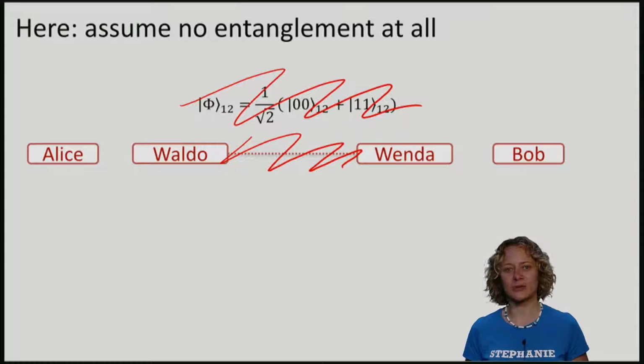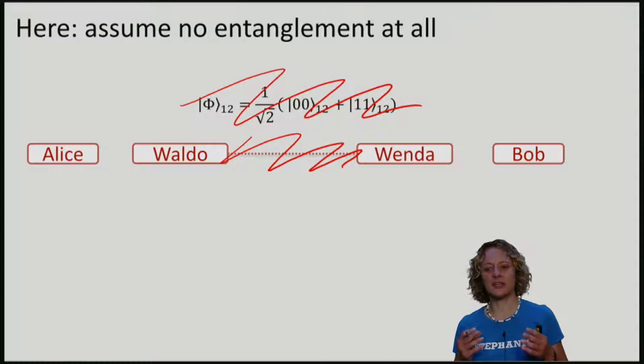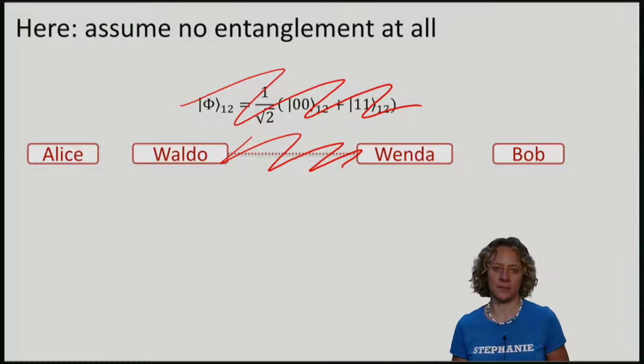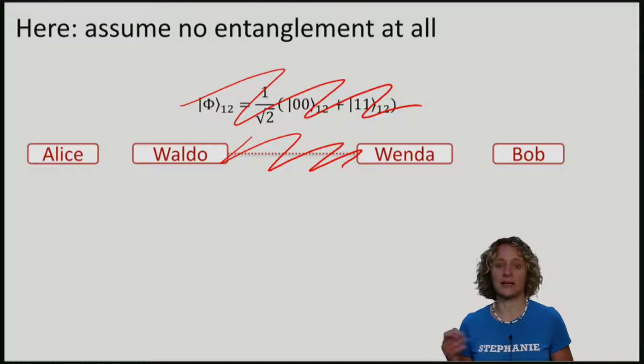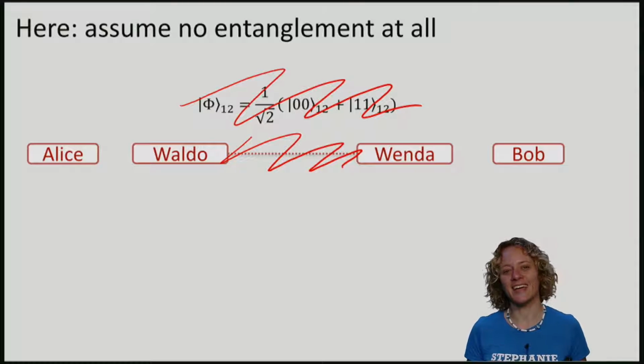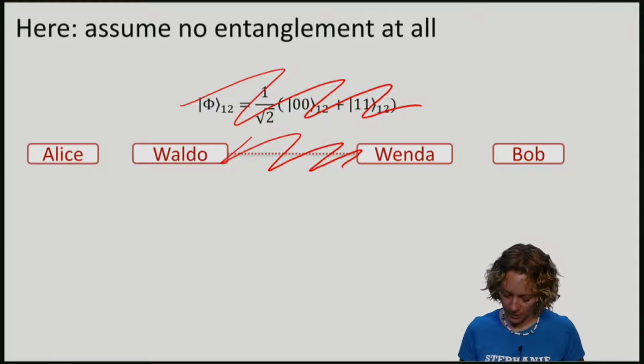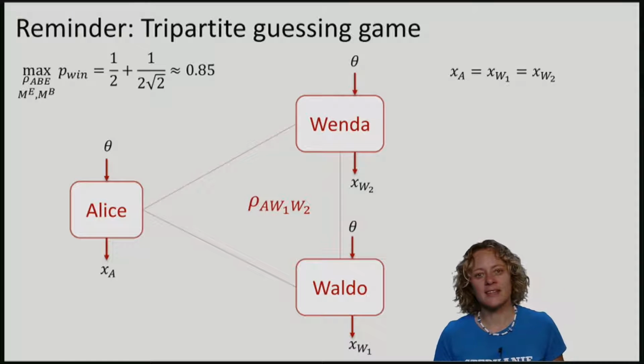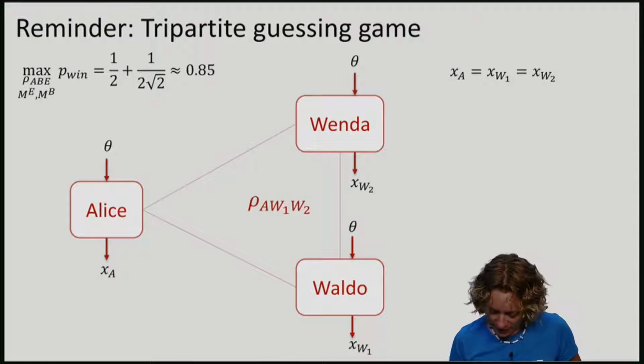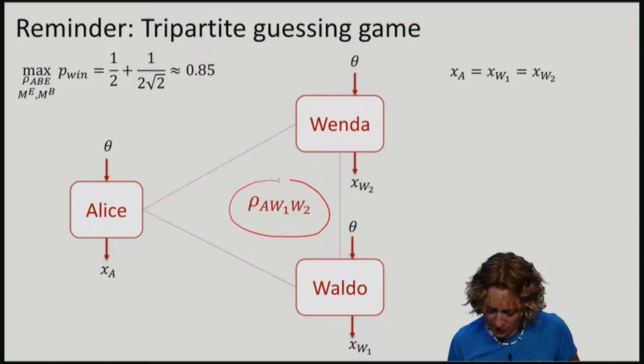The first trick that I want to remind you of is the formulation of the tripartite guessing game, which captured the trade-off between uncertainty in quantum mechanics and the monogamy of entanglement. Here we will think of it as a game that Alice plays against Wenda and Waldo. The state shared by the three of them is allowed to be completely arbitrary.